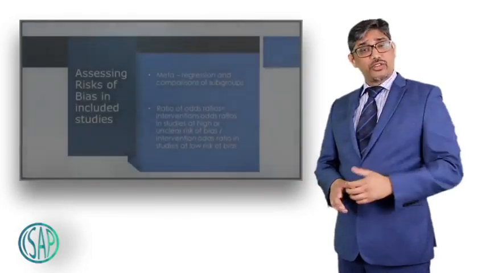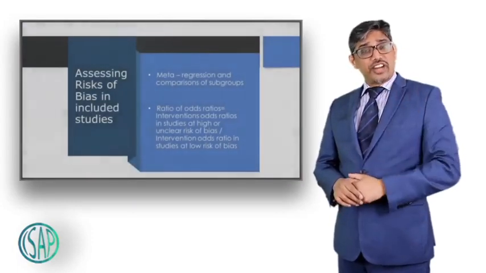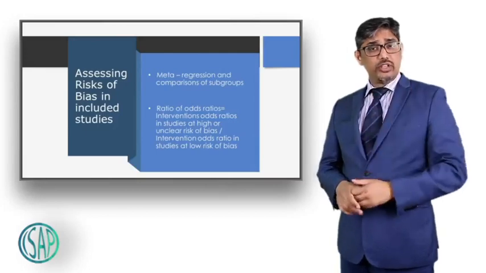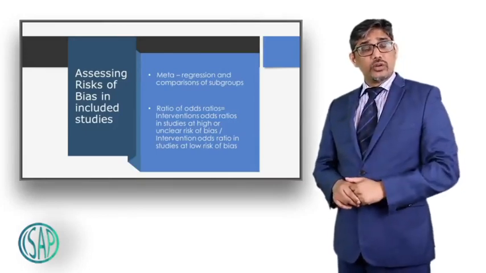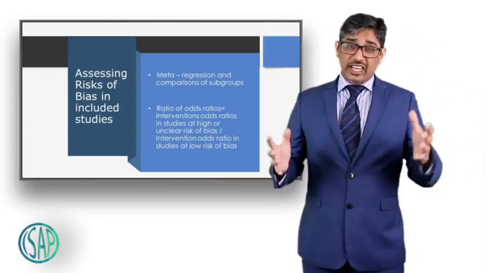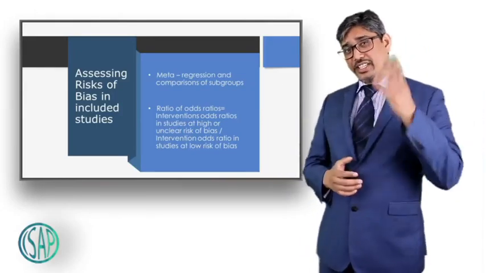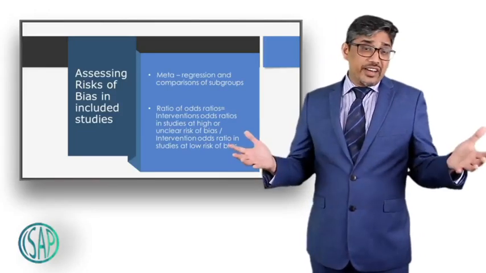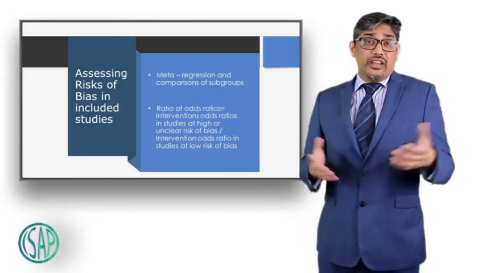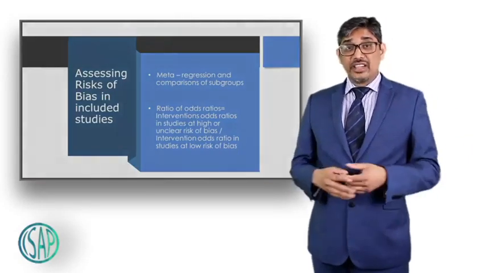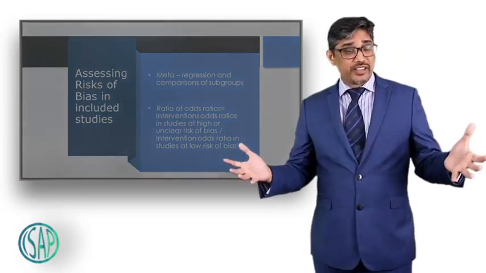That's a very good question, Matthew. When you do meta-regression, you get I-square values, you get tau-square value, you get R-square value. Although we ignore heterogeneity when you do meta-regression, obviously there is a heterogeneity that is displayed as I-square and tau-square. So there is inherent heterogeneity and inherent variance. So when there is inherent heterogeneity and variance, obviously there should be risk of bias. Is that correct, Matthew? I assume so, yes, sir.